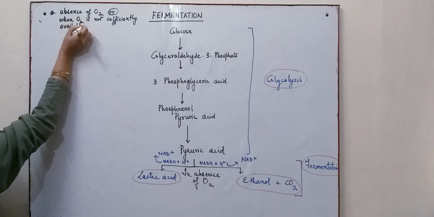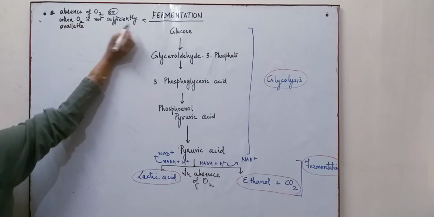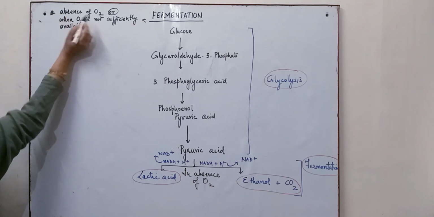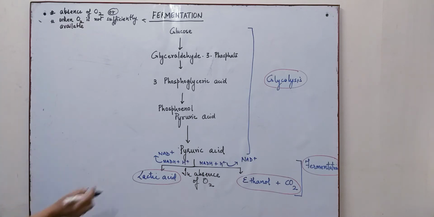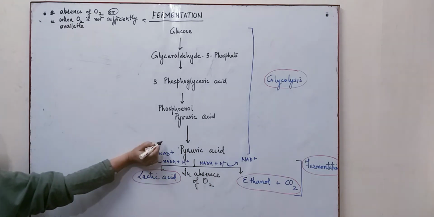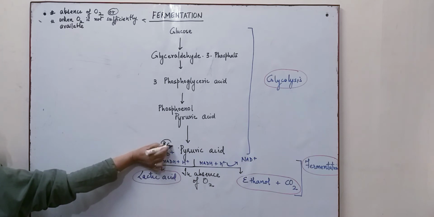So fermentation will happen only when oxygen is not available or not sufficiently available. In this case, the 3-carbon compound, pyruvic acid, is a 3-carbon atom compound,